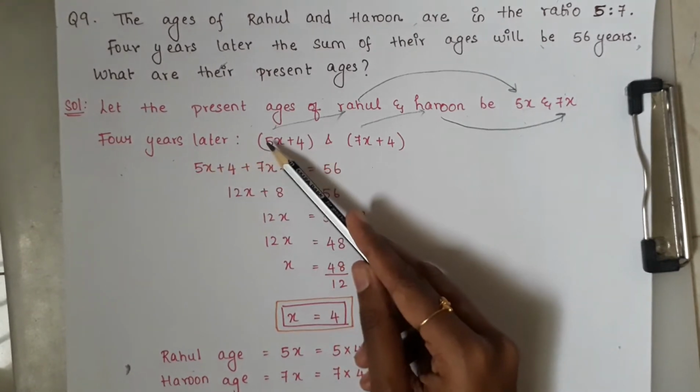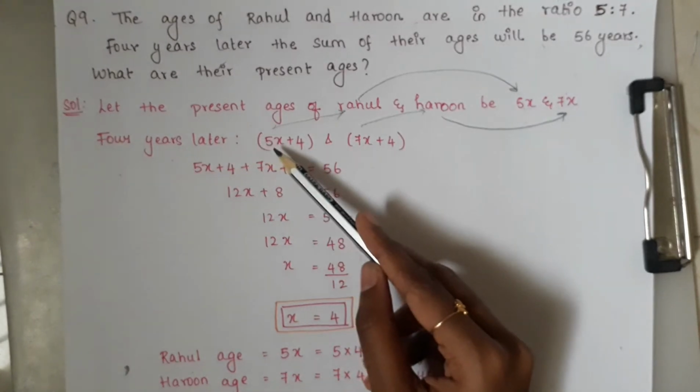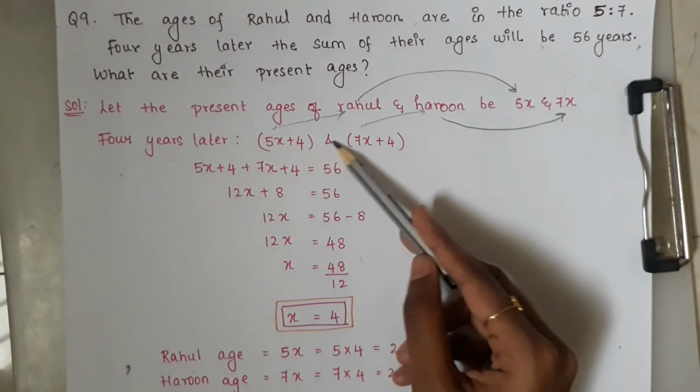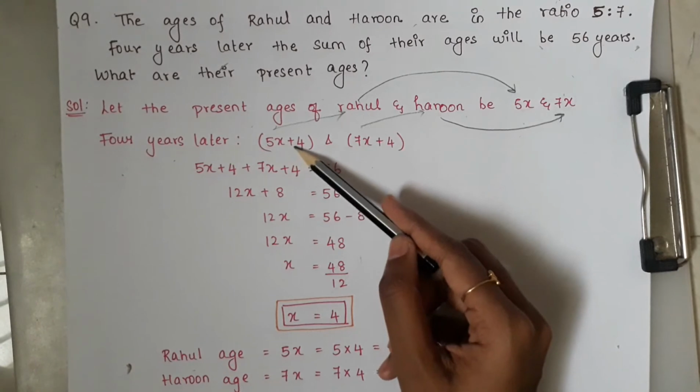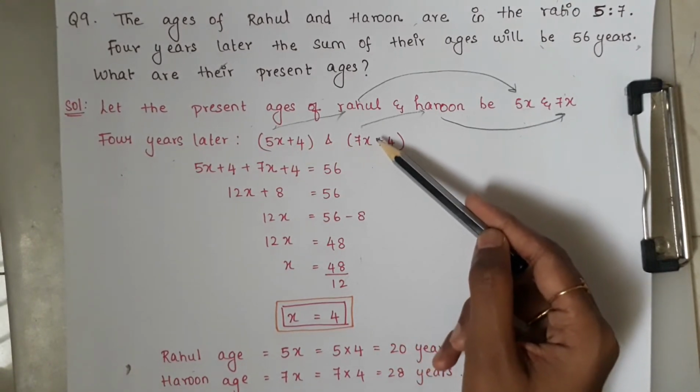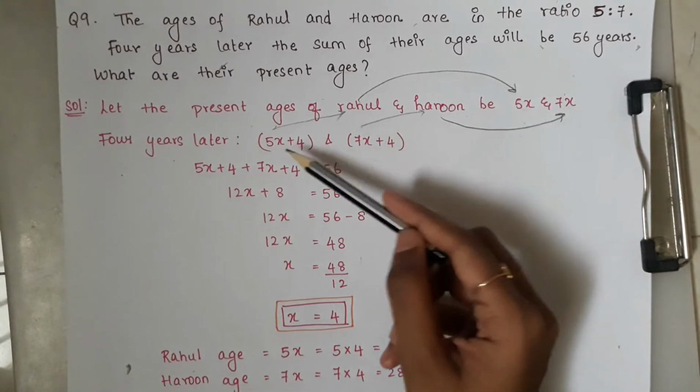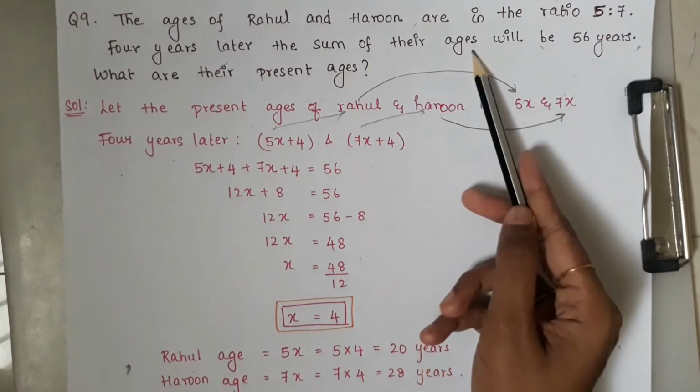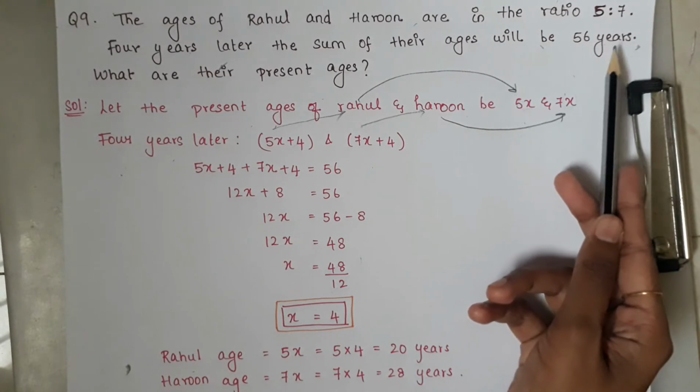Okay, so here as they have given later, we are writing it as 5x plus 4 and 7x plus 4. This is the age of Rahul after 4 years and this is the age of Arun after 4 years. So if we sum, what will we get? 56 years will be the result.